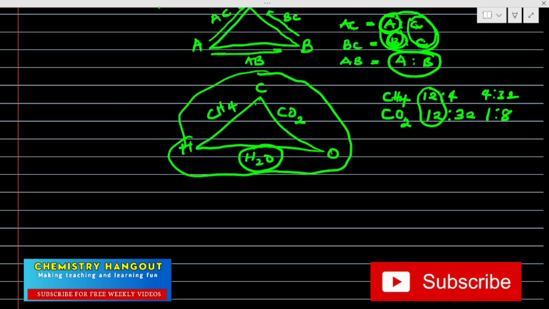So let's come to H2O here now, this H2O that is here, let's see their ratio. H2O ratio is going to be what? 1 times 2, that will be 2 to ratio. Oxygen here is 16. If I still break this down, it's going to give me 1:8. Can you see that? Correct. That's what the law says.